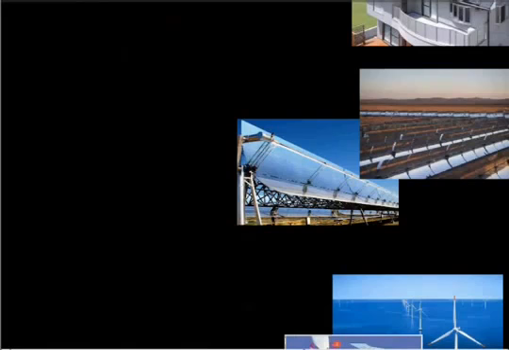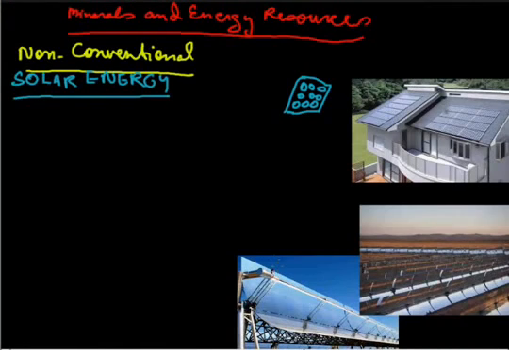There is another method also, as you can see in these diagrams. In a concave manner, mirrors are there, and here is a pipe. All these mirrors concentrate heat on this pipe. This is how the pipe becomes very hot, and we send water through it. As you can see, in the whole plant near Los Angeles, the water rotates like this and then goes to the plant. Its steam goes to the plant where the steam energy is used to produce electricity. So this is how we see two types of electricity are produced through solar energy.